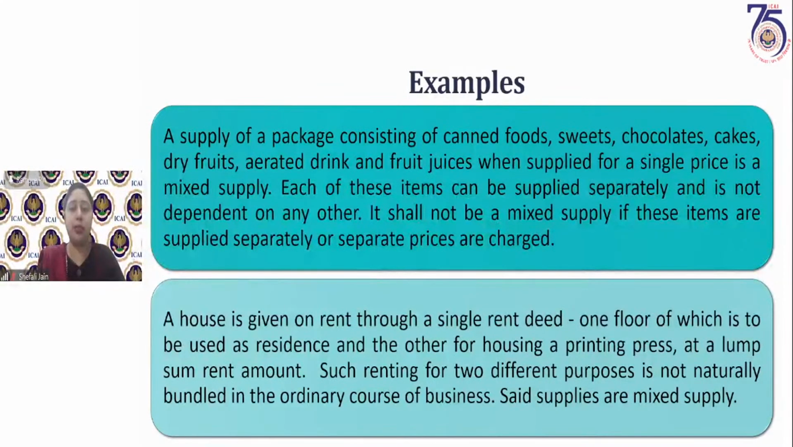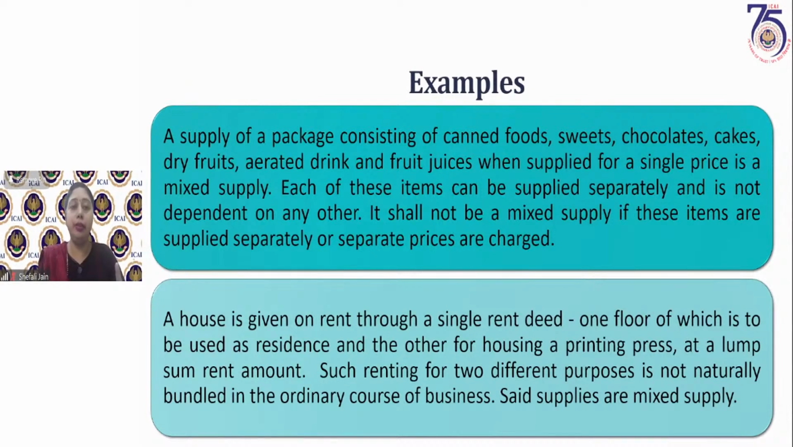You have big baskets which are being given as gifts in various marriages or functions, parties. So this is a mixed supply because none of these items are related to each other. They are not naturally bundled. Every time you are buying sweets, you don't get chocolates with it. You don't get cakes with it. It's not a natural bundled item.